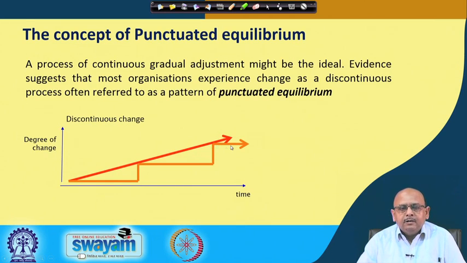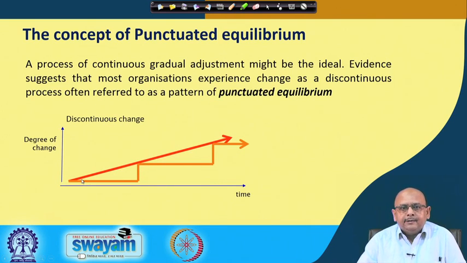Because of these punctuations that are happening at this particular place and at this particular place, and then again you are maintaining equilibrium, this concept is known as punctuated equilibrium, where you go for slow change to start with, and then again there is a spike, you go for discontinuous change, again you come back to the same level to maintain the status quo, then after some time again you go for some kind of spike, that is some discontinuous change, and then again you maintain the equilibrium. So, what I am trying to tell you here is that both kinds of things happen in the organization, both continuous change and discontinuous change. Sometimes the intensity of change is slow, sometimes the intensity of change is very fast, but it depends upon how you react to the environment.